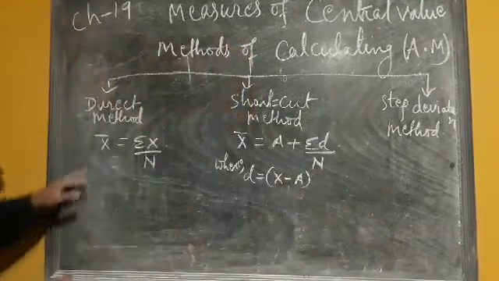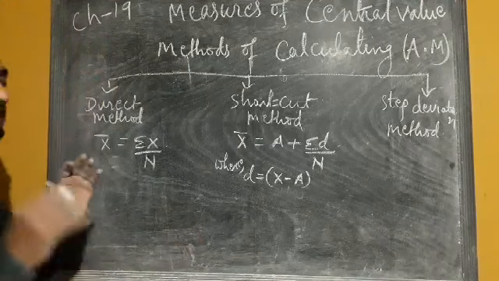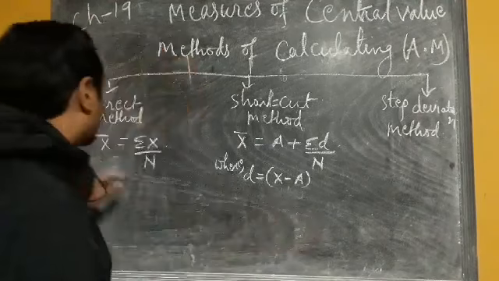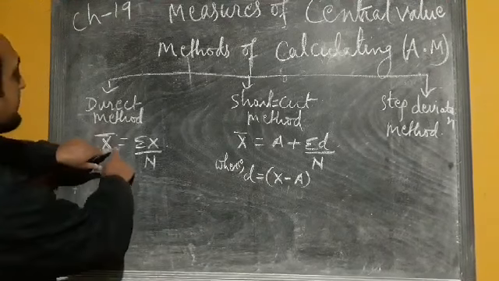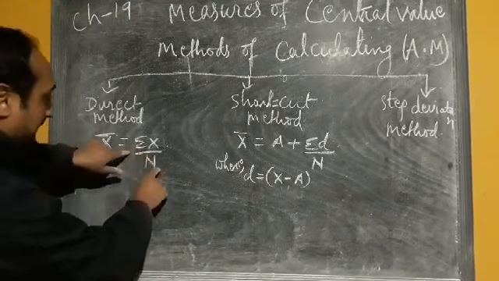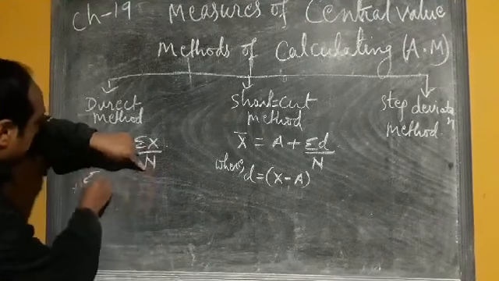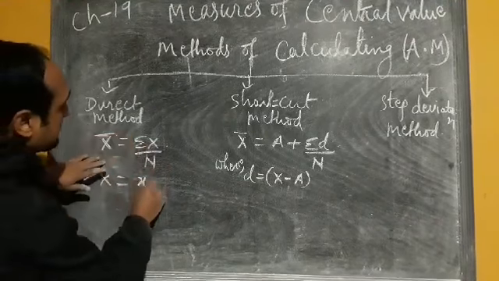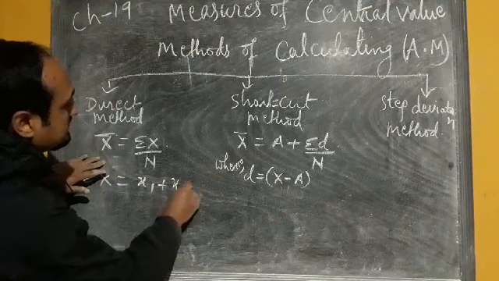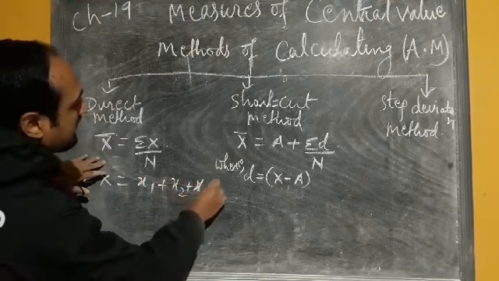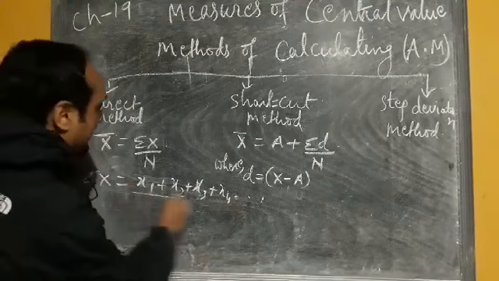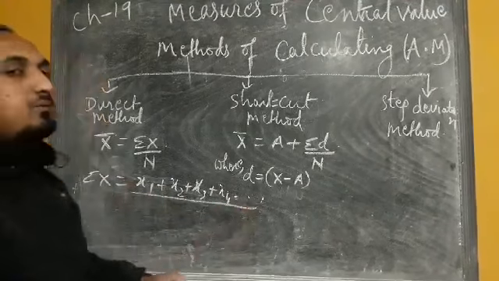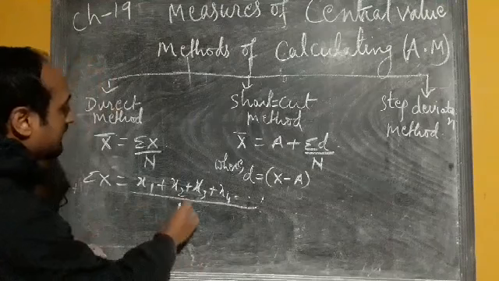Now the formulas. How to calculate the arithmetic mean by direct method. In the case of direct method, x bar is your arithmetic mean, and that equals summation x by n. Summation x is x1 plus x2 plus x3 plus x4 plus dot dot dot, and n is the number of observations.